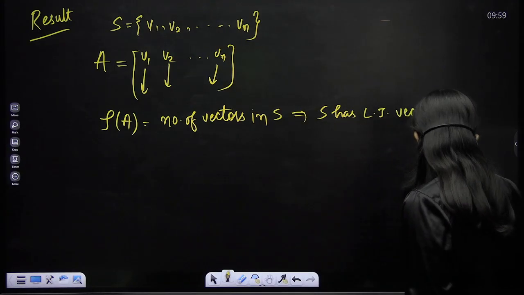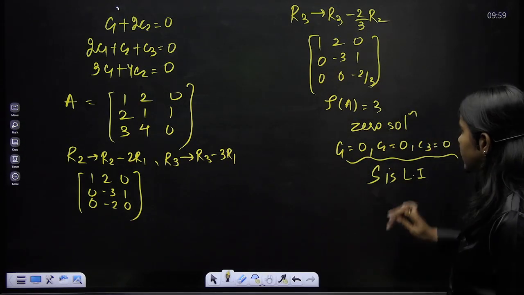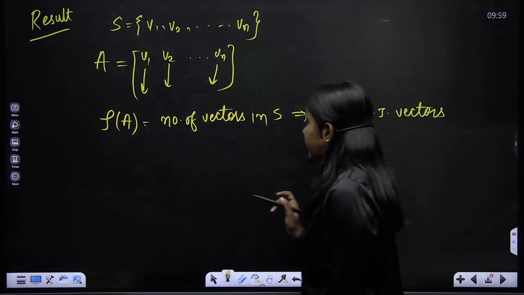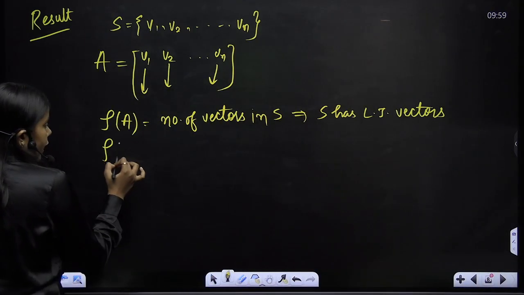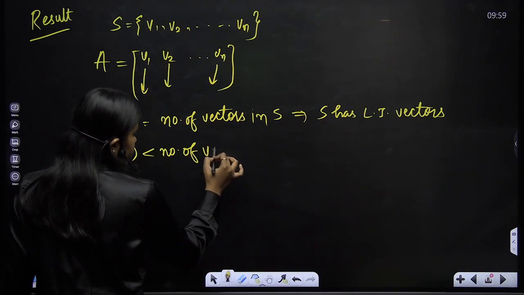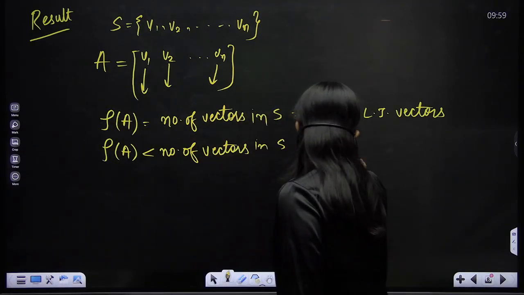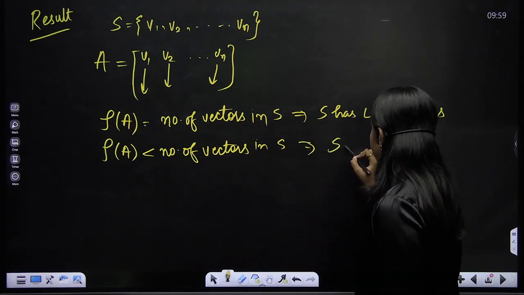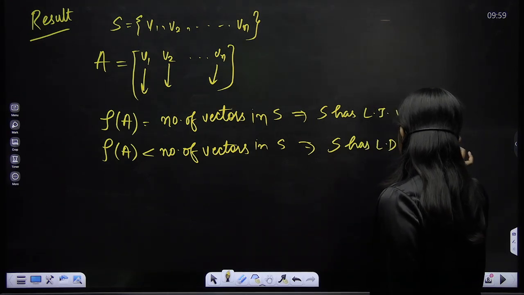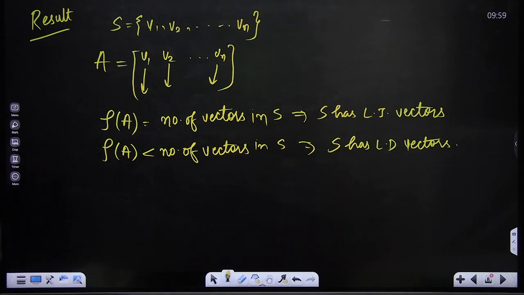Because what does it mean? It means that you would get the rank of the matrix A equal to 3. Right, same thing: S has linearly independent vectors. If the rank of A is less than the number of vectors in S, then S has linearly dependent vectors, right? So that is the whole point.